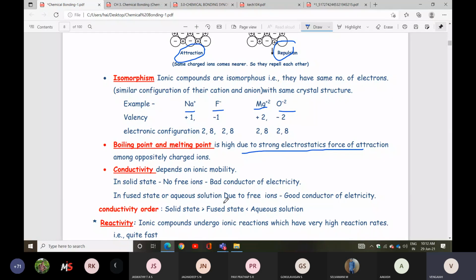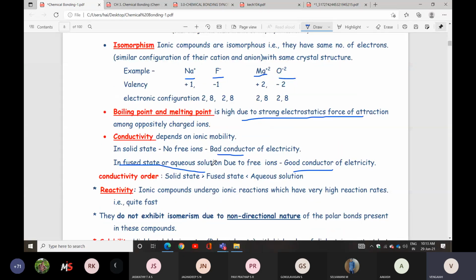It depends on the ionic mobility. Next is the conductivity order: the aqueous solution has the highest, then the fused state, then the solid state.